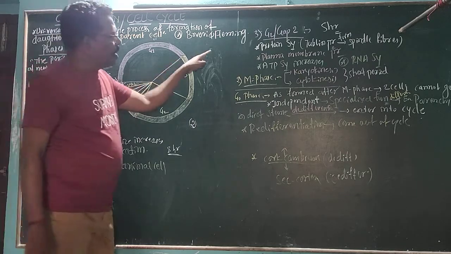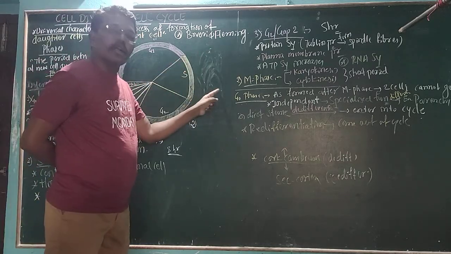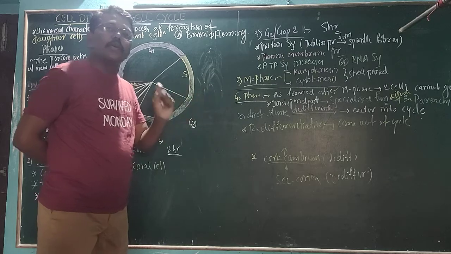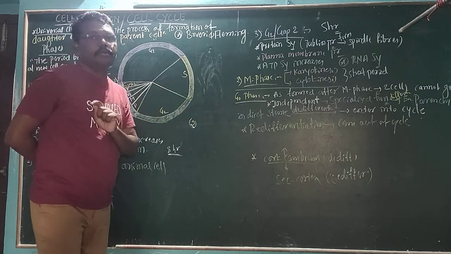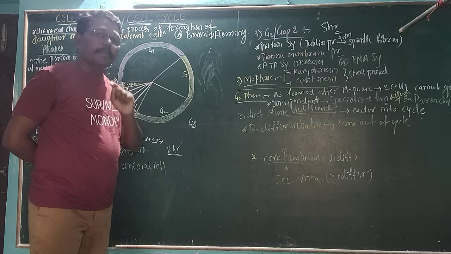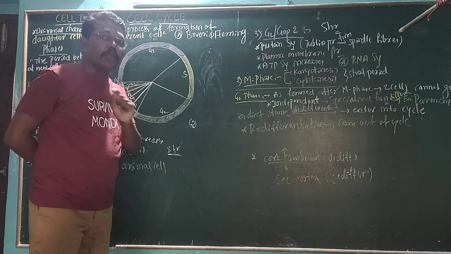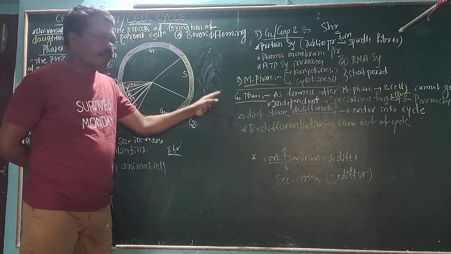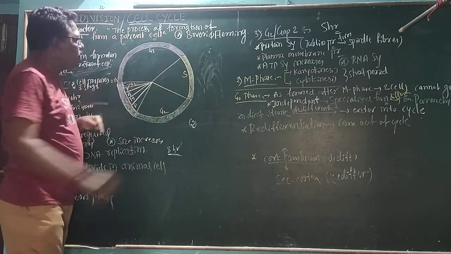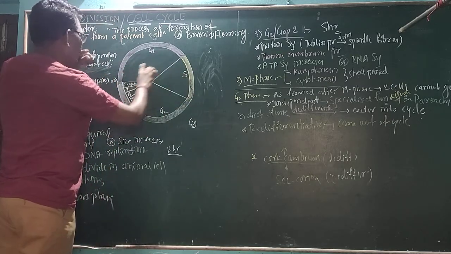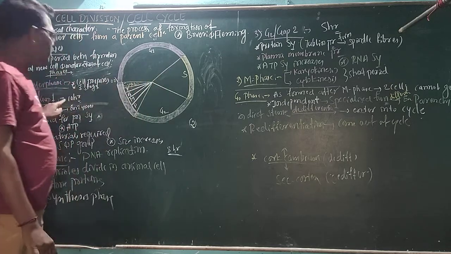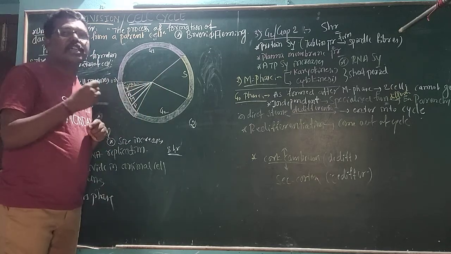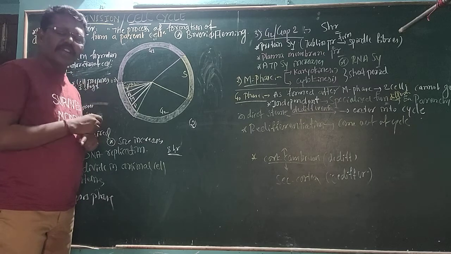Then, sir, one parental cell will give us two daughter cells. Minimum how much time will it require, sir, for the formation of two daughter cells? Minimum it will require 20 to 24 hours. Then we want to get the two daughter cells. First we want to know about the G1 phase. Here I want to show the G1 phase. It is the longest phase within the cell cycle.